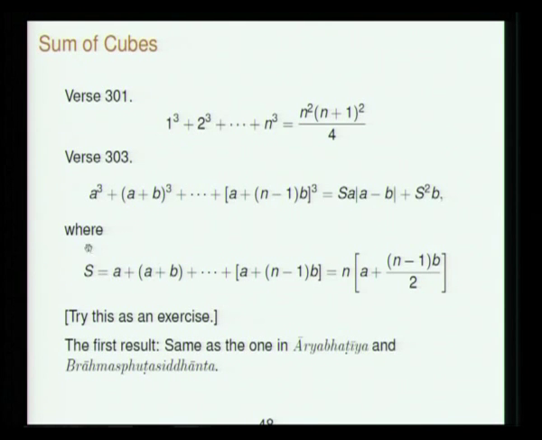And cube also, this already was done by Aryabhatta, Brahmagupta, a cube plus a plus b whole cubed, etc. So, then you take an arithmetic series, then take the cube of each of them, the sum of that will be equal to this. We can check that. I think you should try this as an exercise.